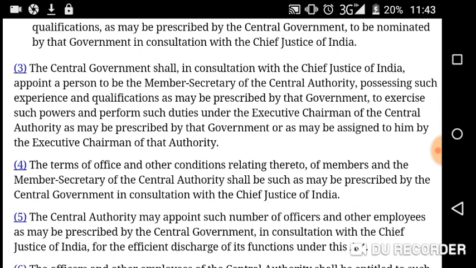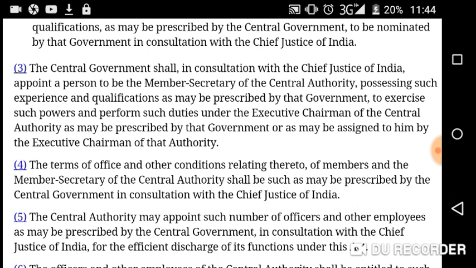Subsection 3: the central government shall, in consultation with the Chief Justice of India, appoint a person to be the member secretary of the central authority, possessing such experience and qualification as may be prescribed by that government, to exercise such powers and functions, such duties, under the executive chairman of the central authority, as may be prescribed by that government or as may be assigned to him by the executive chairman of that authority.